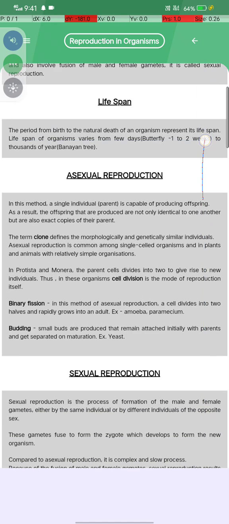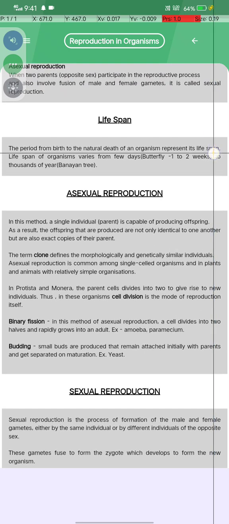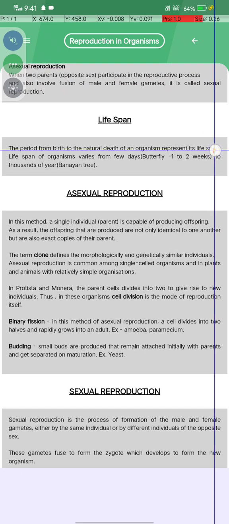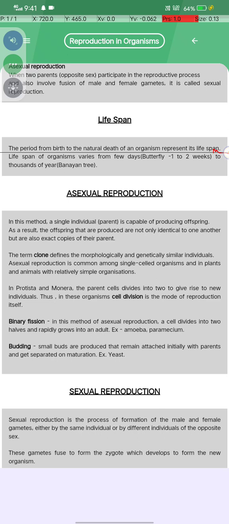Okay, lifespan क्या होता है? The lifespan, the period from the birth to natural death of an organism, represents its lifespan. Okay, the lifespan of organisms varies from a few days to thousands of years.